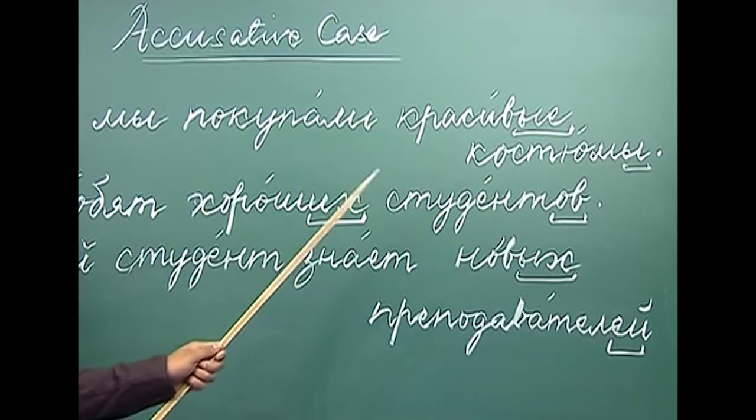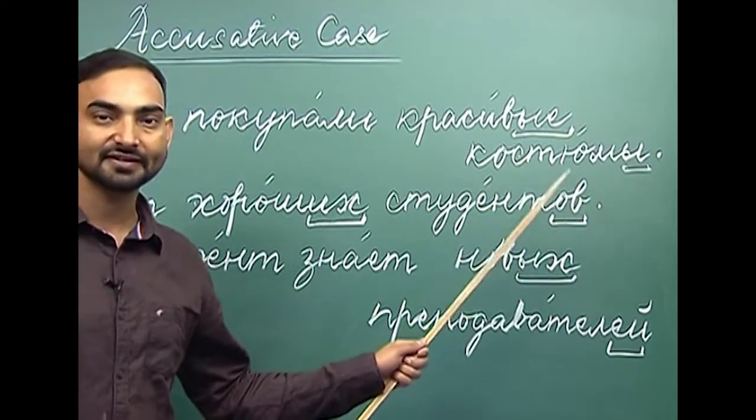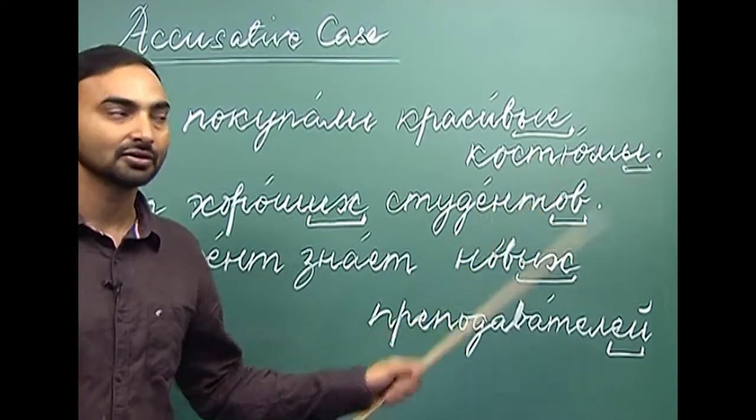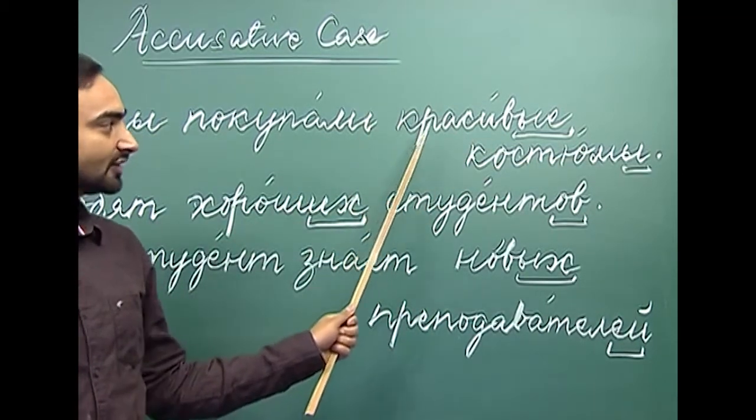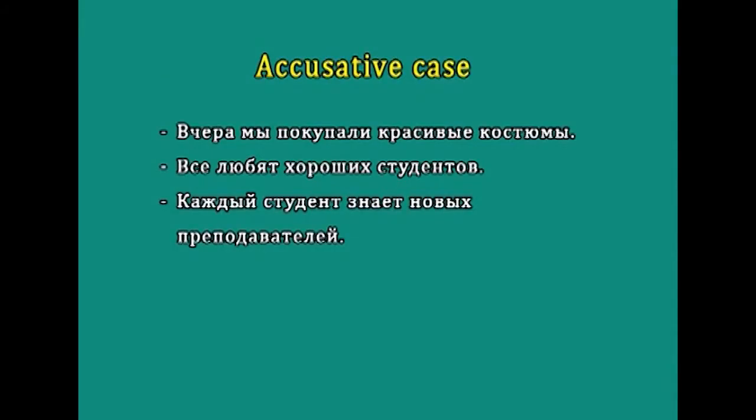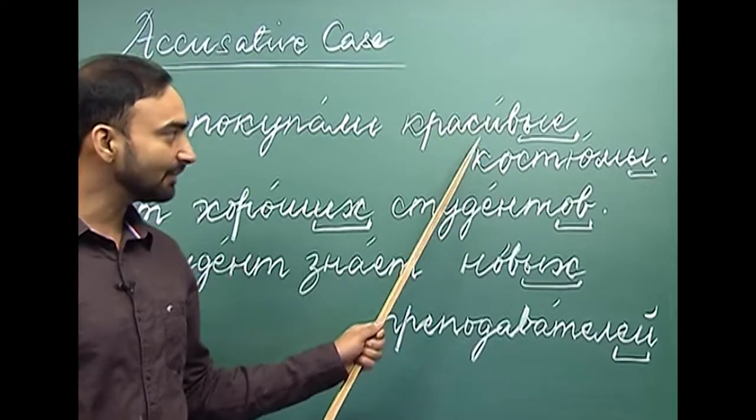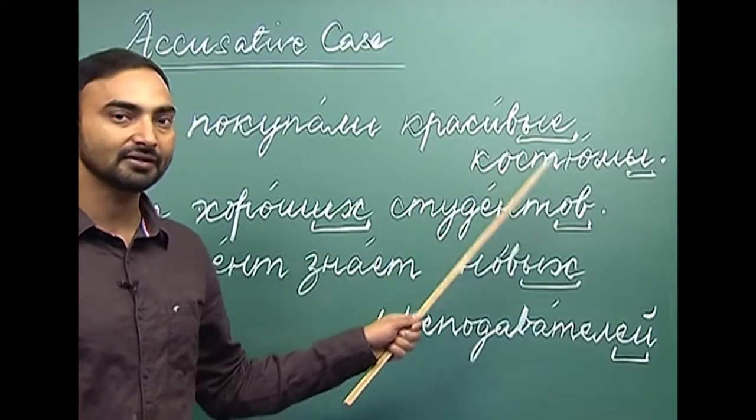Here, as you can see, we have used "dresses", which is an inanimate noun. So, if the noun is inanimate, then we do not change the adjective. It remains the same as in the nominative case. So "krasivye" plural will remain "krasivye" with an inanimate noun.